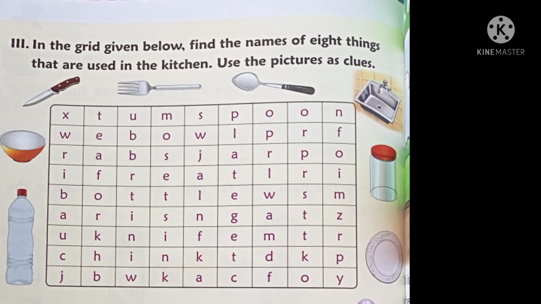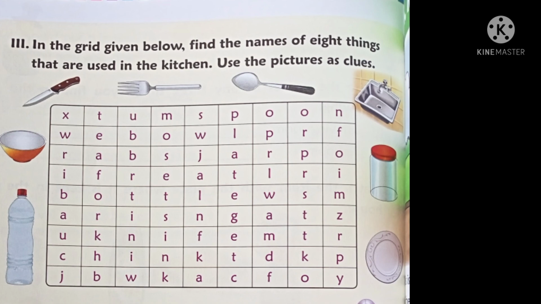Yes, the remaining work is for you. You have to find the spelling of those words in the grid. Use the help of the picture clue. There is a plate. You have to find the spelling of plate in the grid. Okay, there is a bowl. You have to find the spelling of the bowl in the grid. Like this you have to complete this activity and send me the photocopy. You have to make it a box.